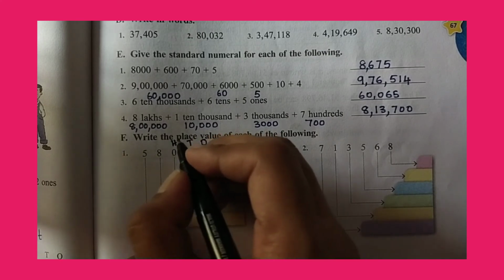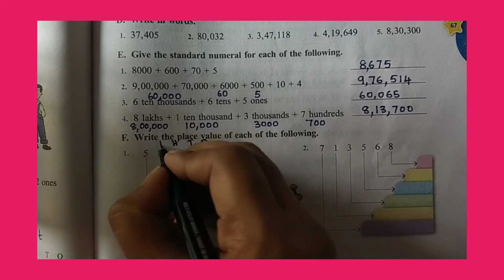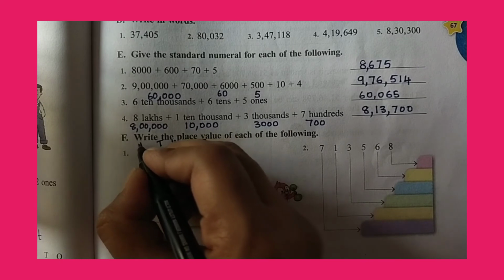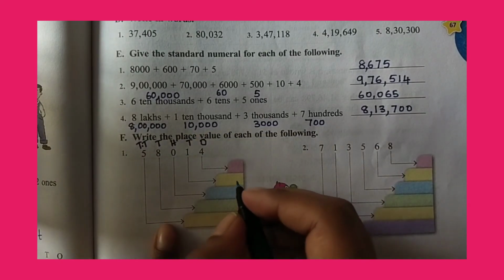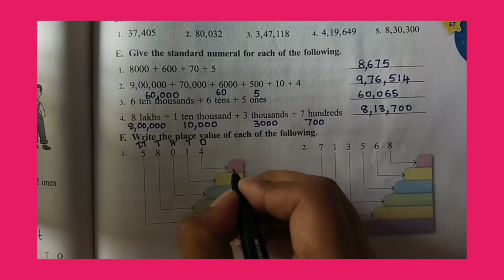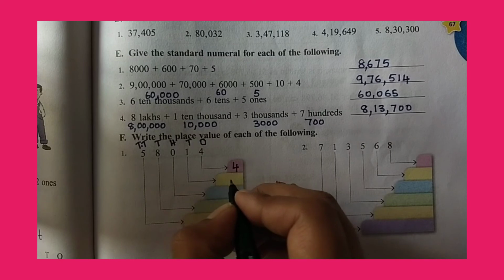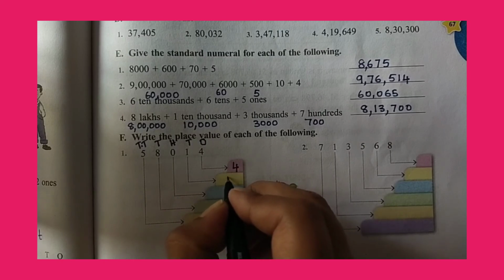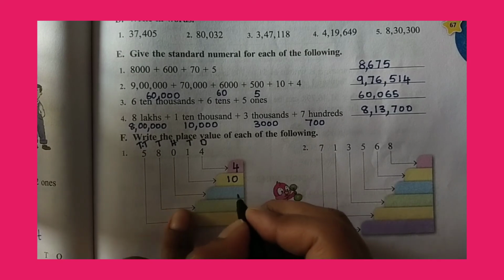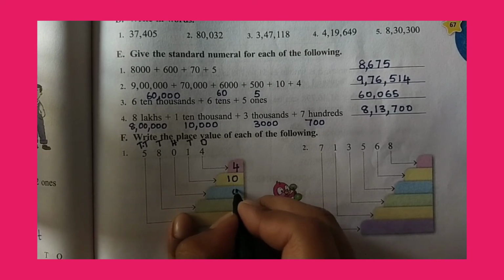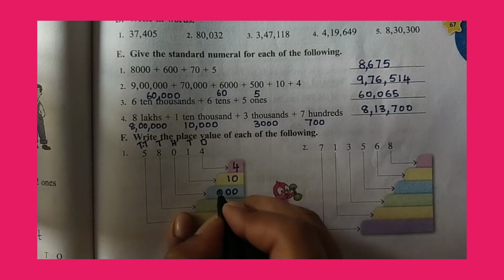And then 8 is in 1000's place. And 5 is in 10,000's place. So what should we do? Here what should we write? 4 is in 1's place, so 4. 1 is in 10's place. 1 tens are 10. There is nothing in 100's place. You can keep it blank or you can put 3 zeros.